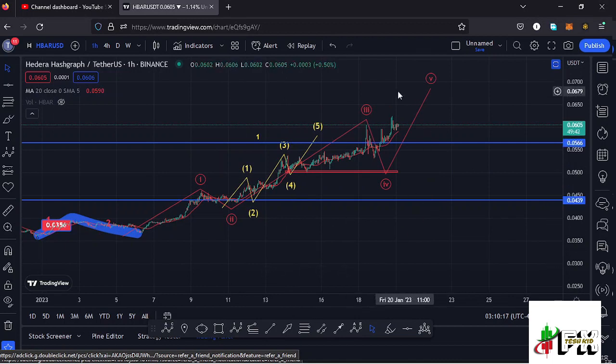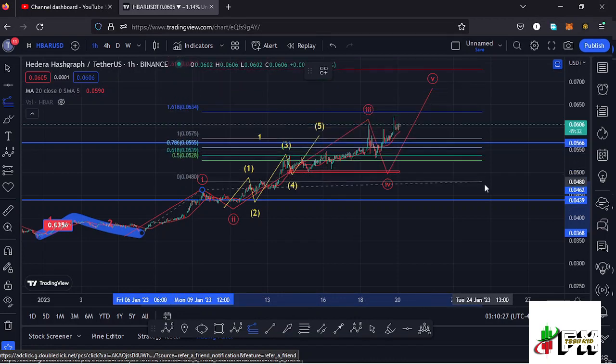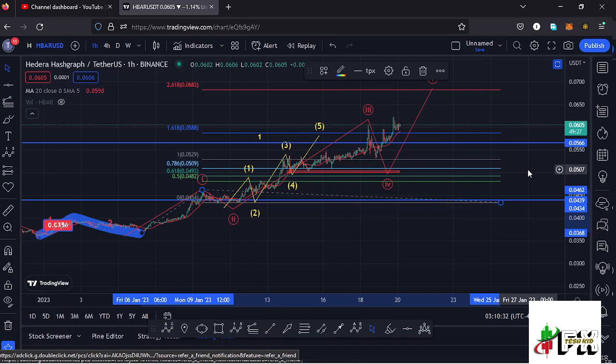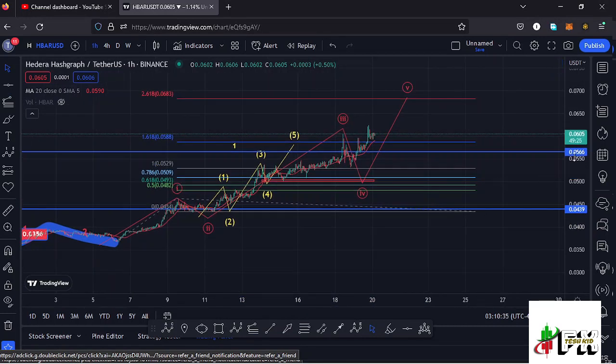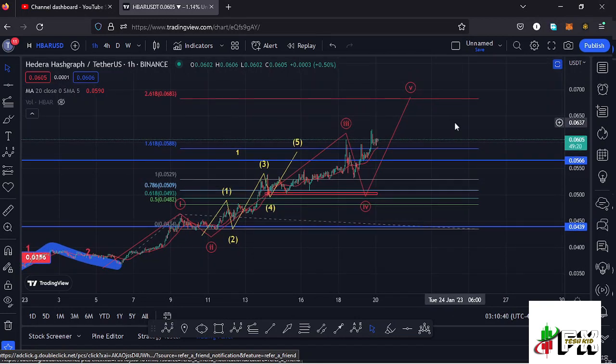I had sketched out a minimum target area to the upside in the formation of this wave 3 using a trend-based Fibonacci, connecting it from the low of the first wave to the high of that wave 1, then dragging the fibs to the low of the second wave, and that gives me a minimum target area to the upside at the fib level 1.618, which is a target area that you have now fully maximized, and you have continued pushing even higher. That is after Hbar managed to break above the 20-day MA and also a key area of resistance at around the $0.0566 mark.